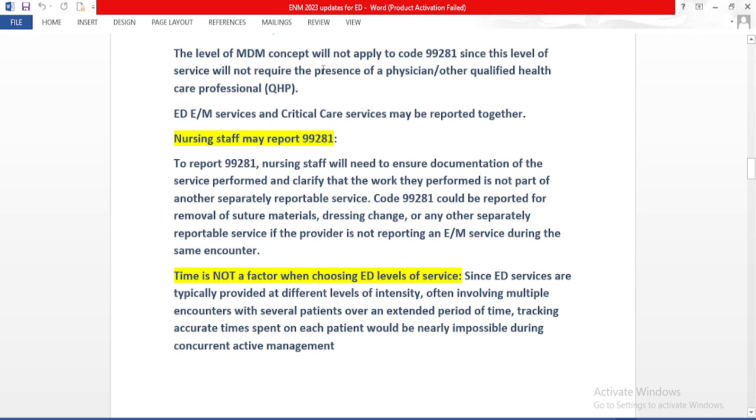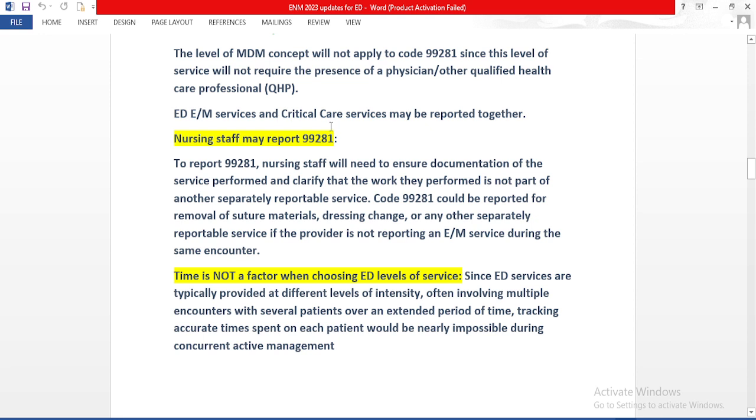The level of MDM concept will not apply to code 99281, since this level of service will not require the presence of a physician or other qualified healthcare professional. So basically this 99281 does not need the MDM concept, as it will be performed by nursing staff.